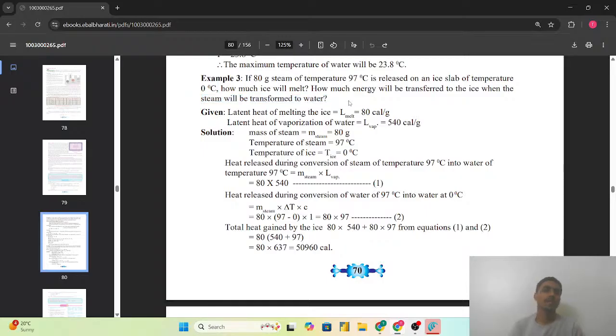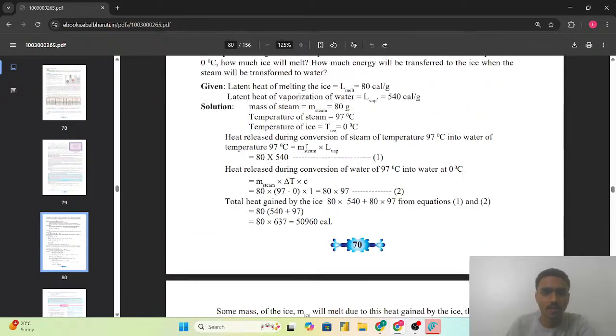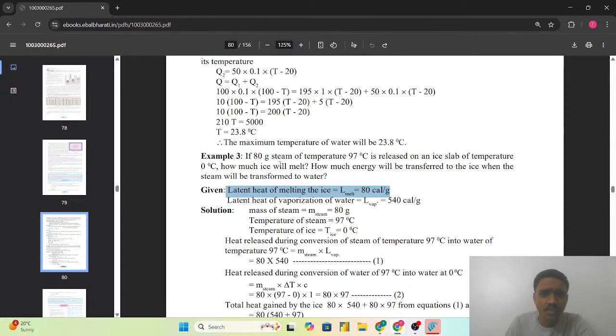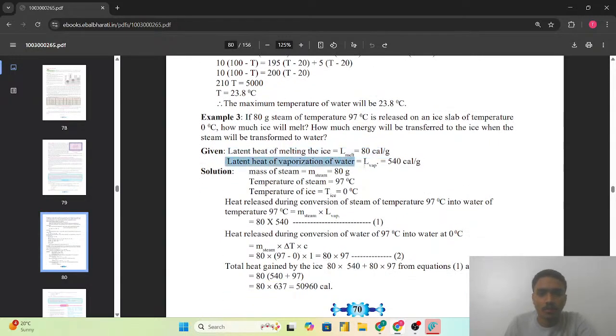ये जो न्यूमेरिकल है, that is of the latent heat of the melting of the ice, that is latent heat of the fusion and latent heat of the vaporization. So we have to check only the state change. तो स्टेट के हम यहाँ पर ये न्यूमेरिकल डिटेल में देखते हैं कि latent heat of the melting ice जो कि हमें 80 किलो कैलोरी पर ग्राम हमने यहाँ पर दी गई है। Latent heat of the vaporization of the water 540.